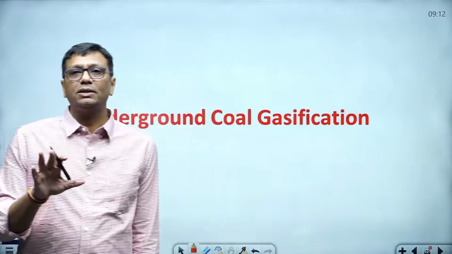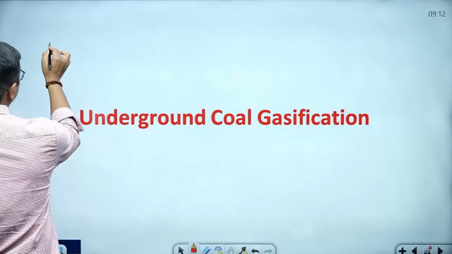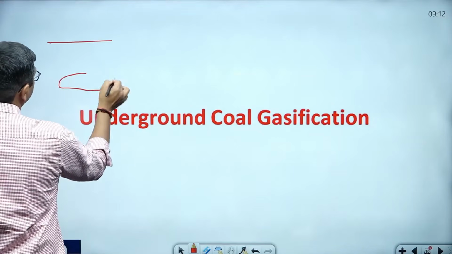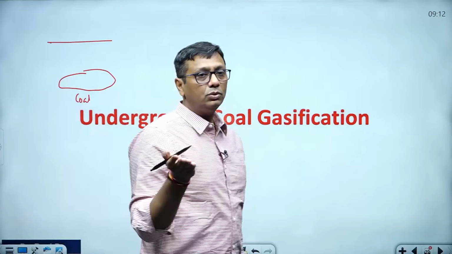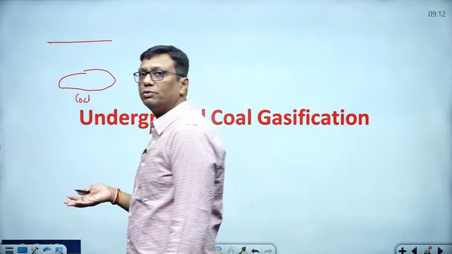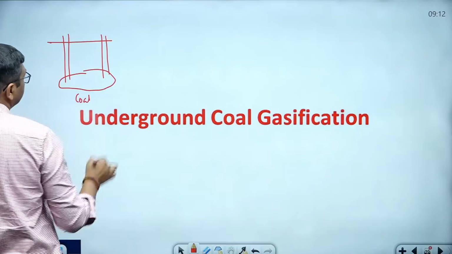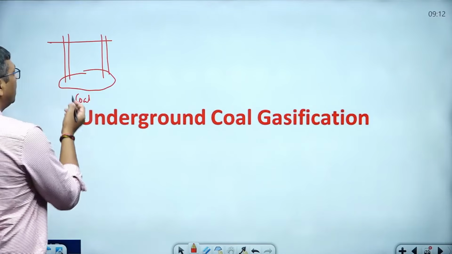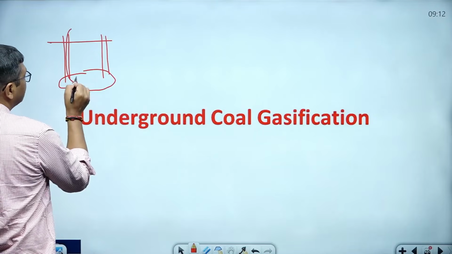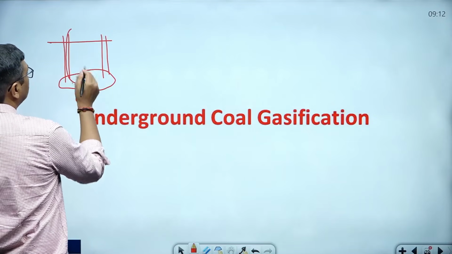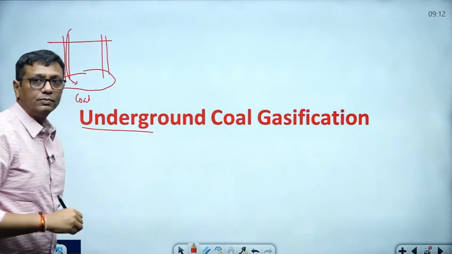See, it's the same as coal gasification, but underground, and it's very simple. Suppose this is the ground and this is the underground area with a presence of coal reserves. There are so many states that have coal, and we have average and below average quality coal. Do one thing, guys: where coal is available, just make a drill here. With the help of the drill, you reach the coal blocks. In these coal blocks, you just fire inside it. It's totally surrounded by rock, and it burns, but all this burning happens within the soil, underground.